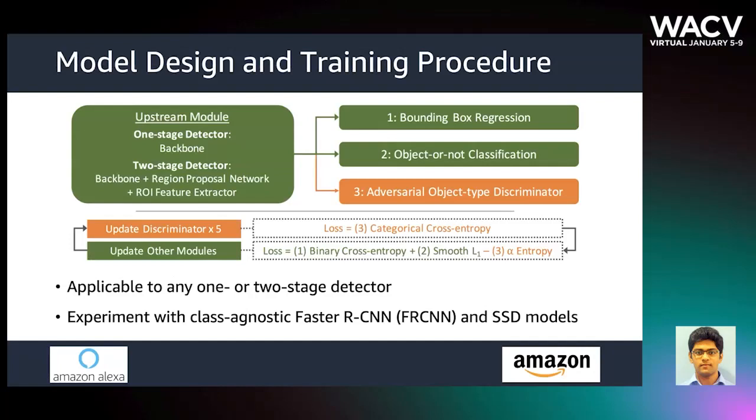To that end, we present an adversarial learning framework for class-agnostic object detection. The method can be generally applied as an add-on to any existing detection model, whether one-stage or two-stage. The framework splits a detection model into an upstream part that performs feature extraction and a downstream part that includes the classification and box regression branches. The classification task is switched from object type classification to object versus not, and an adversarial discriminator branch is added that penalizes the model if object class can be predicted from the features. The discriminator is updated 5 times for every update to the rest of the model in our experiments.